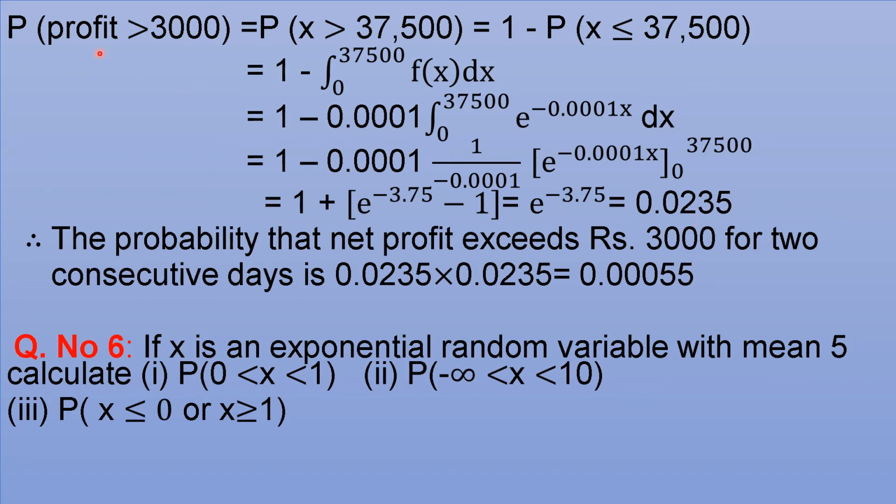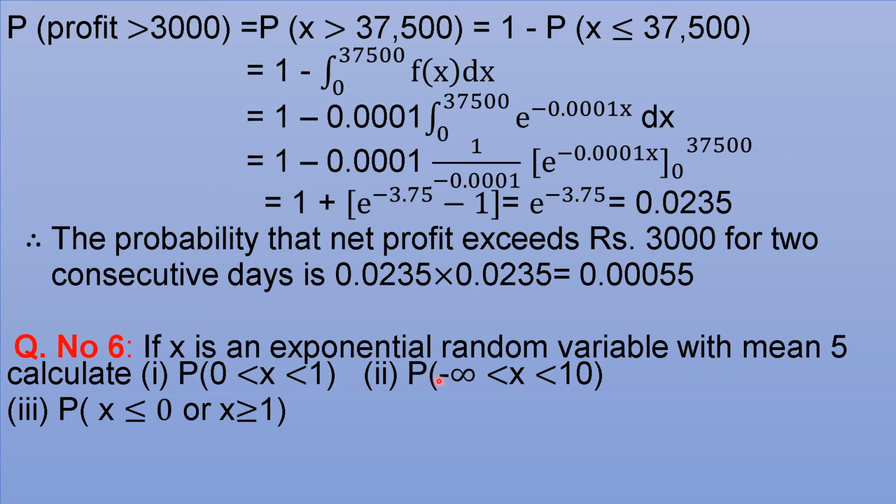So it is the probability that on a particular day the profit exceeds 3000. Therefore, the profit exceeding rupees 3000 for 2 consecutive days means multiplying that probability twice, which gives 0.00055.